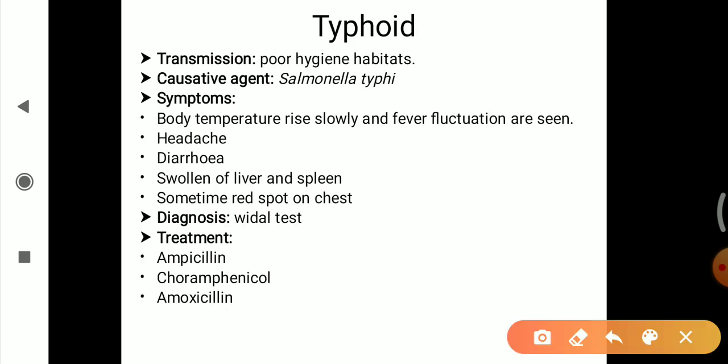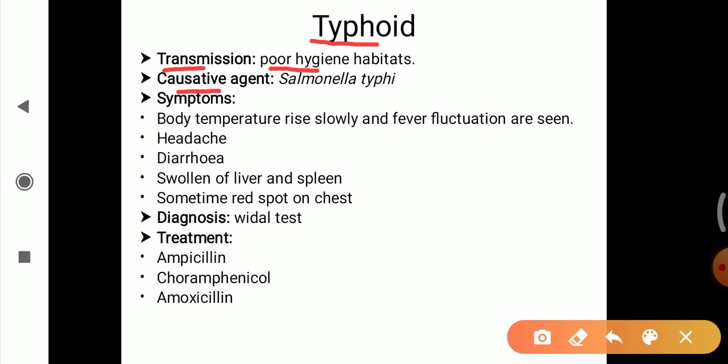Now the second waterborne bacterial disease, that is typhoid. The typhoid is mainly transmitted due to poor hygienic habitat, and it is also transmitted through contaminated drinking water and flying insects that feed on stools, and ultimately from this stool that will come in contact with the food or the water. So generally this is how it is being transmitted. Mostly it is transmitted due to poor hygienic habitats.